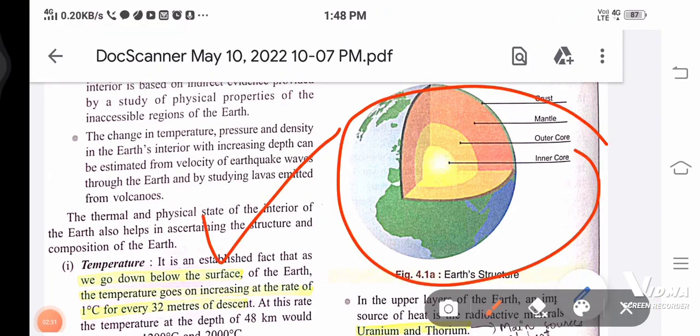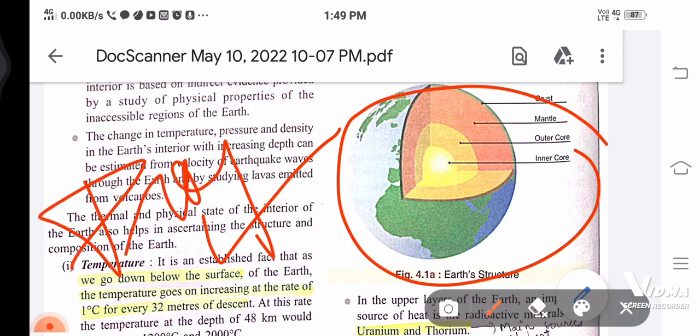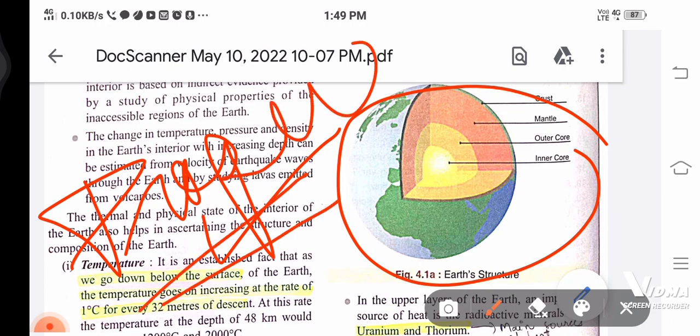you are seeing in figure 4.1a. Do you know this is only a probable structure, means on the basis of the study of the physical properties of the earth we have found this, but this is not the proper one. This can be wrong also. This is a probable answer, not the approximate one. But up to now the scientists, the geologists, and all the people who are studying geography are taking this one only.